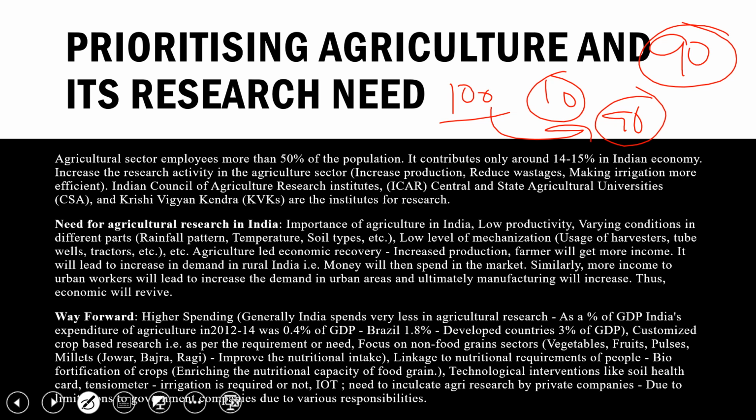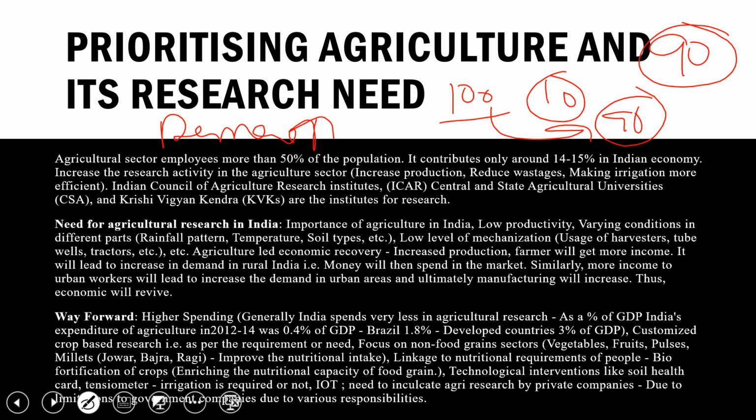So what is it doing? It is reviving the economy. Money is coming into the market. When the demand increases, the company will increase the supply too, and this will help in reviving the economy.